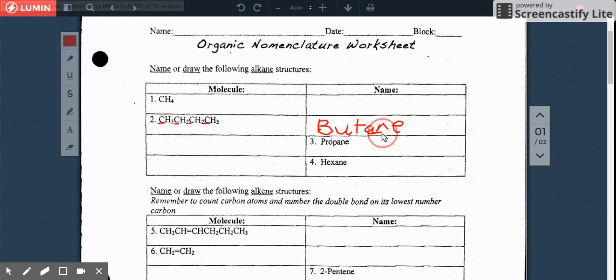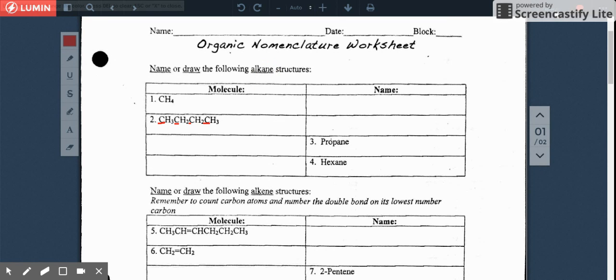So that's your answer. And it's ane, the ending, because we're looking at alkanes, all right? A-N-E, just like this. A-N-E, butane. Okay, it's not just bu or but. It's butane. Okay, so let's go ahead and erase that.